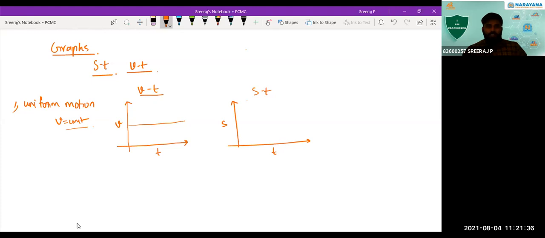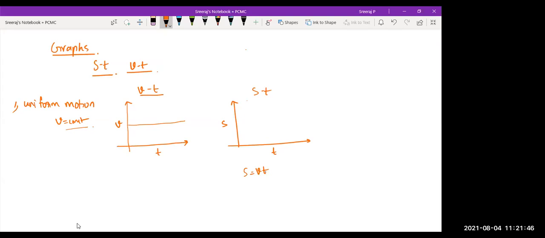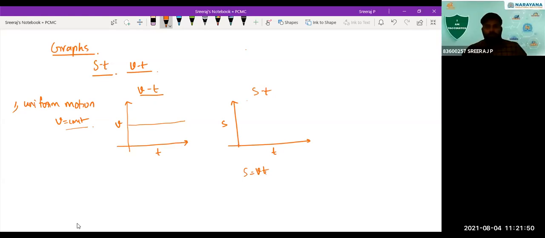How will we get the displacement? Velocity into time gives the displacement. Is that right? Yes, sir. So at time t equal to 0, displacement will be 0. Now at time t equal to 1 second, displacement will be v.